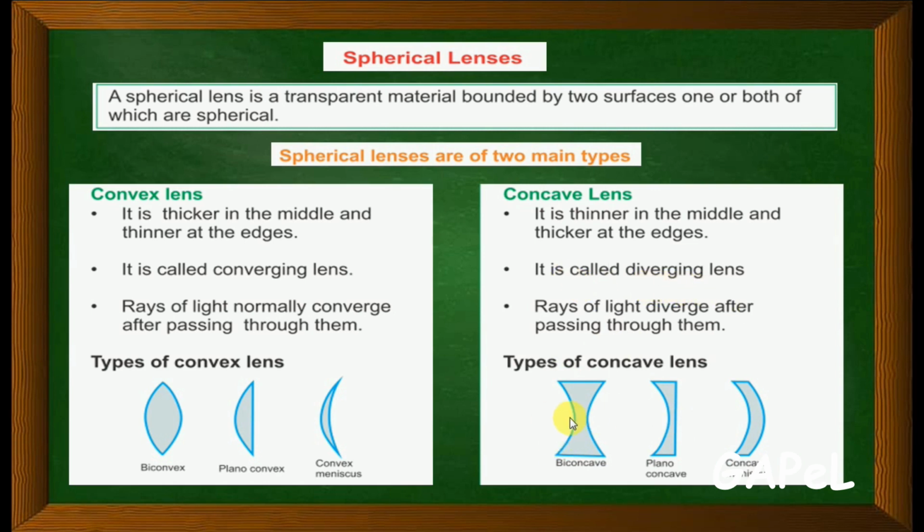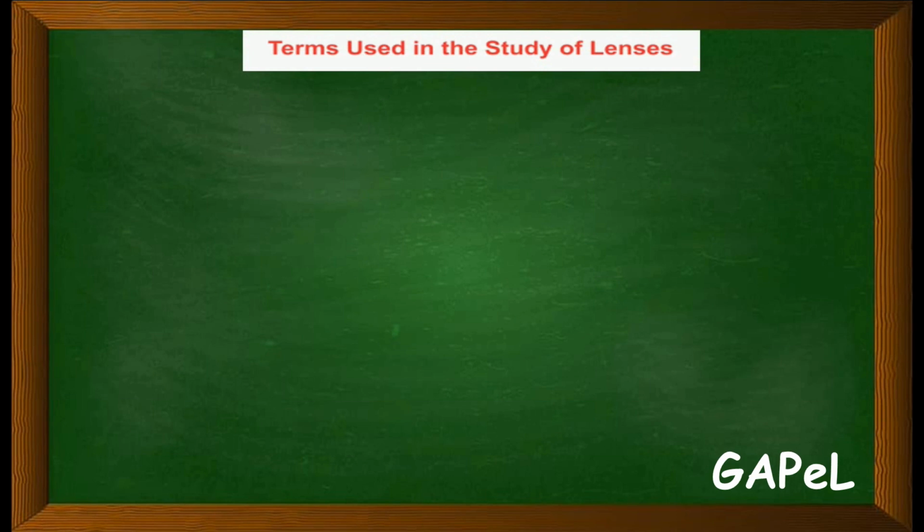So in this case what happens? Your ray is diverged. But in mirrors it is totally opposite: convex mirror diverges and concave mirror converges. So a ray of light diverges after passing through the concave lens. You will see the ray diagram, then you will understand this concept.